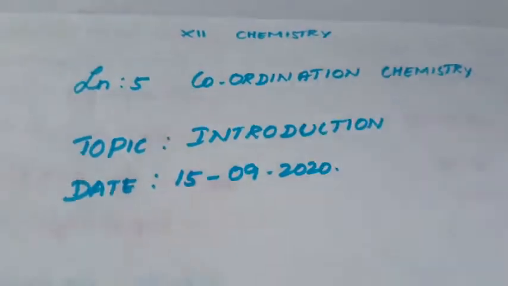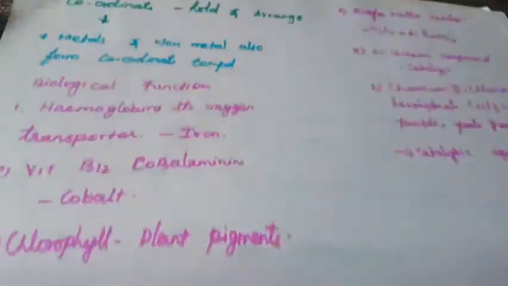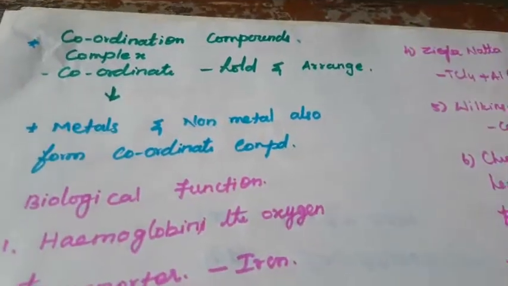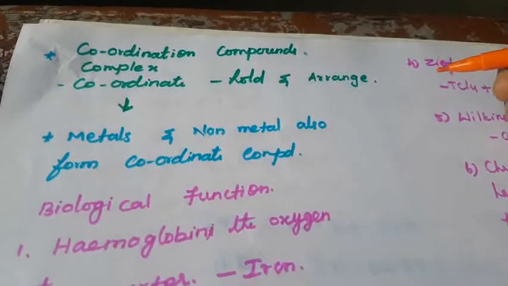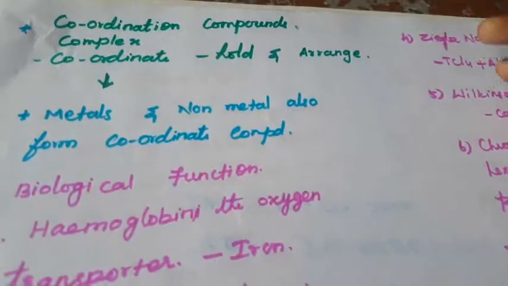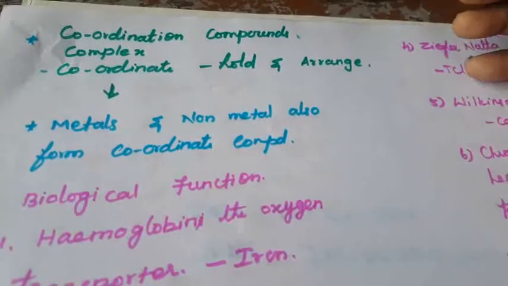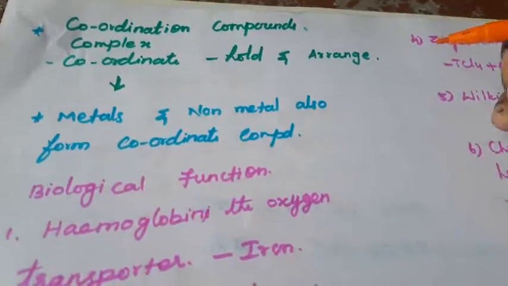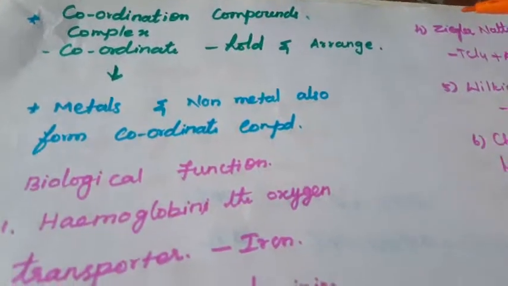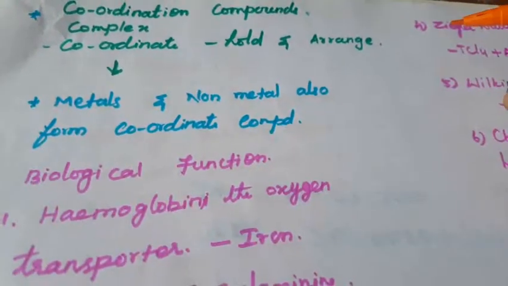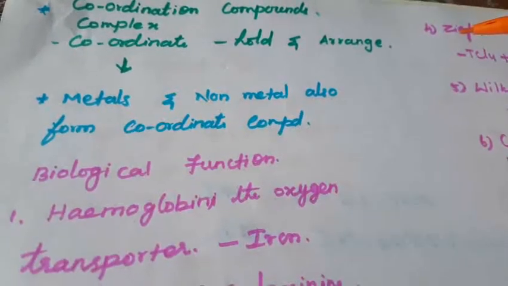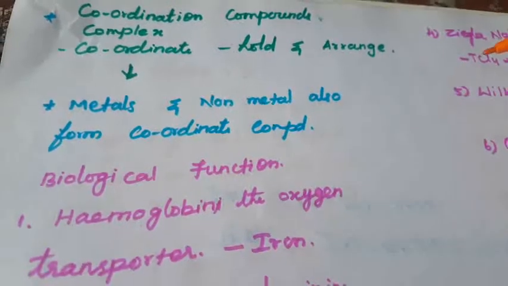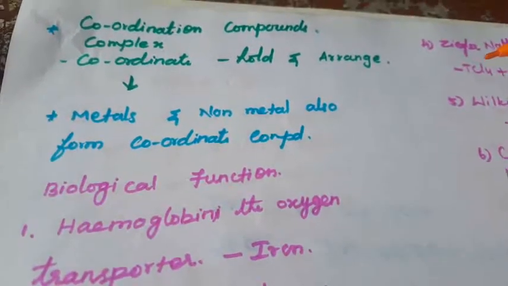What is meant by coordination chemistry? What is meant by coordination compounds? Complex means to hold, to arrange. So that is coordinate. In the previous lesson we studied the transition metals. All the transition metals have the tendency to form complex compounds, or coordinate compounds. Metals and non-metals are arranged to form the coordinate compound. First we are going to see the introduction part.